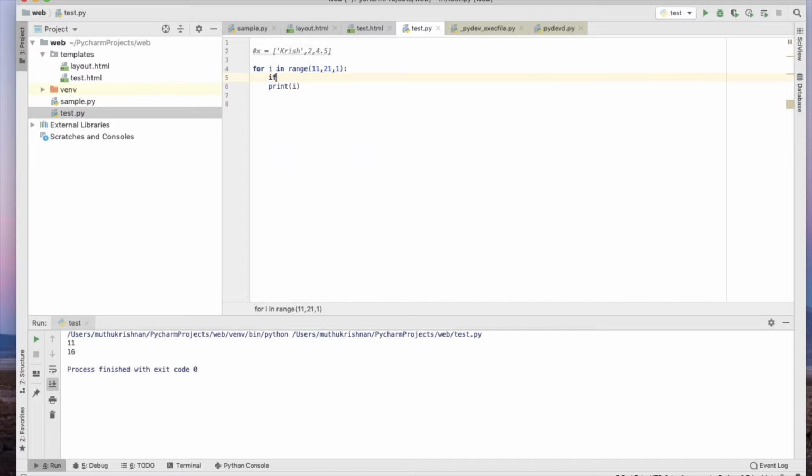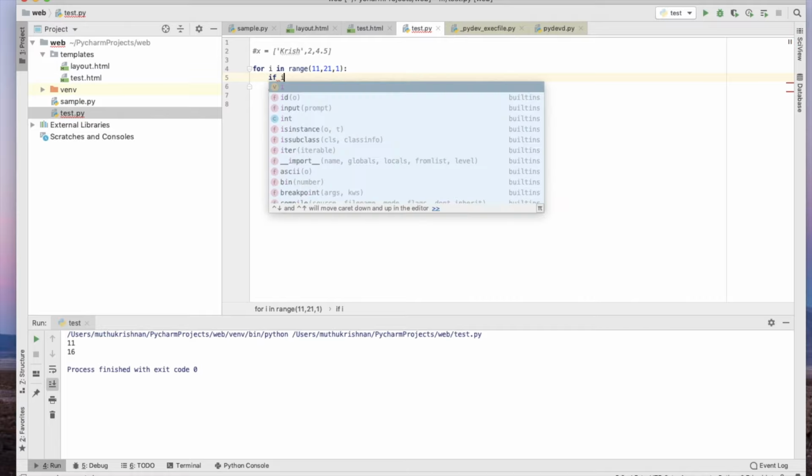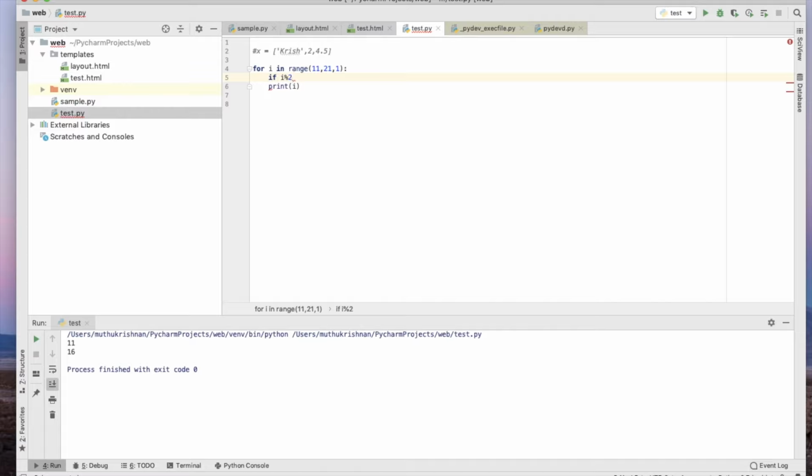Now what I can do is an if condition: if i mod 2 equals 0, colon, and indentation.